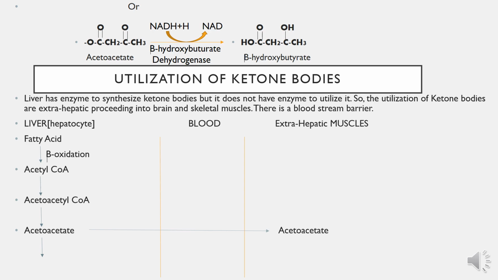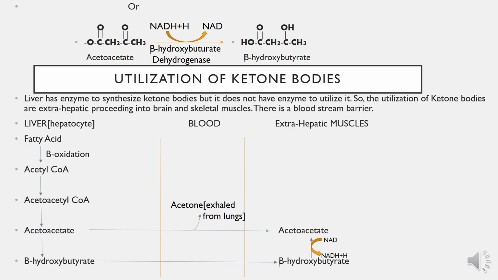In the bloodstream, it may undergo spontaneous degradation to form acetone, then acetone is exhaled from the lungs. Acetoacetate can also be converted into beta hydroxybutyrate in the hepatocyte, then beta hydroxybutyrate enters the extrahepatic muscle. Inside the extrahepatic muscles, utilization of both ketone bodies, beta hydroxybutyrate and acetoacetate, will start.